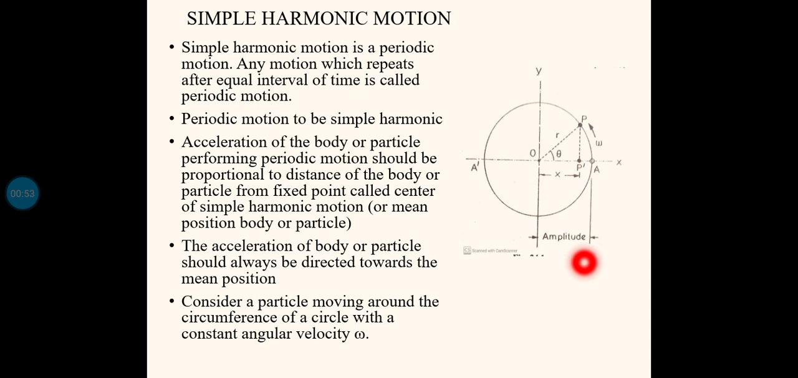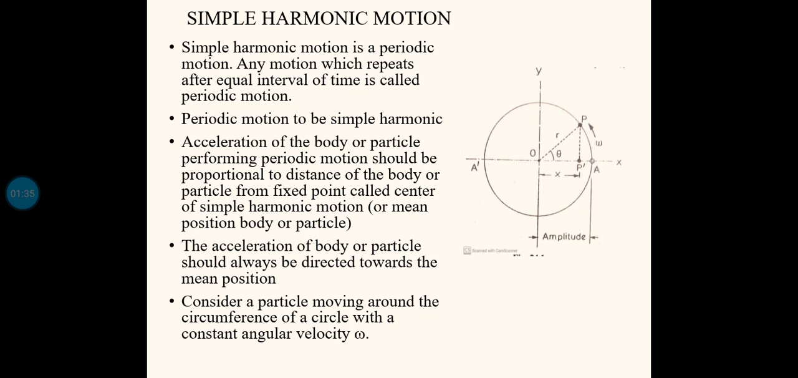For a periodic motion to be simple harmonic, some conditions have to be satisfied. The first one is that the acceleration of the body or particle performing the periodic motion should be proportional to the distance of the body from the fixed point, called the center of simple harmonic motion, or simply the mean position. So acceleration is directly proportional to the distance from the mean position. That is the meaning of that sentence.